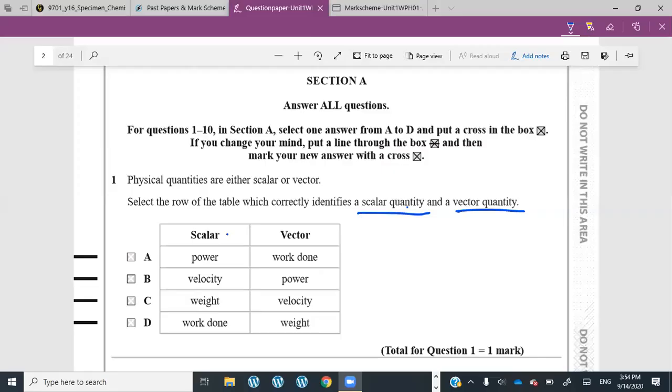Yes, I can. So scalar is a quantity that lacks direction and vector has direction. So power is a scalar, velocity is a vector, so that cannot be the answer. Weight is a vector, work done is a scalar. All right, over here we need a vector quantity. Work done is a scalar, so it cannot be the answer, so option D.